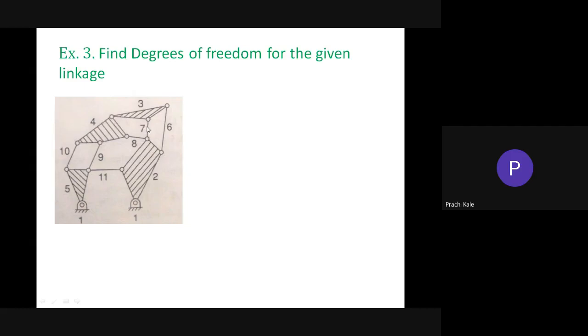So just see, this is a ternary joint, so there will be 2 kinematic pairs having 1 degree of freedom. If it is a binary joint, count it as 1. Likewise, go on counting the number of kinematic pairs having 1 degree of freedom. That will be your P1 value, and then substitute in the formula to get the value of F. Okay. Is it fine? Understood? Is this fine?